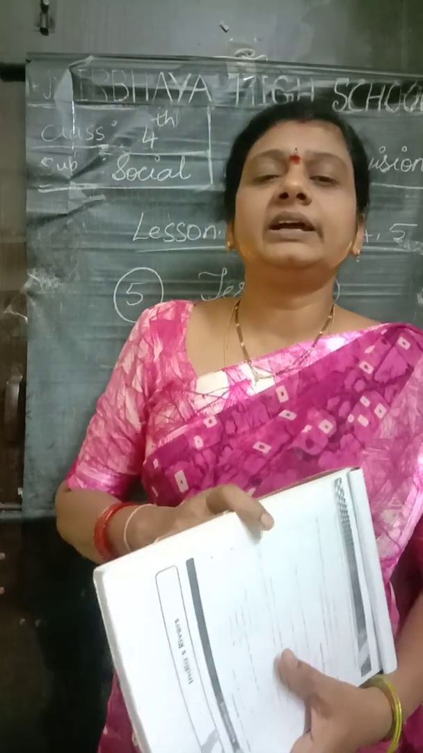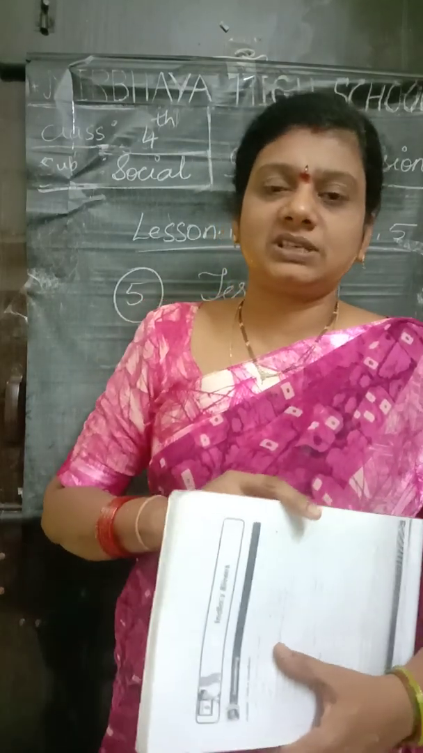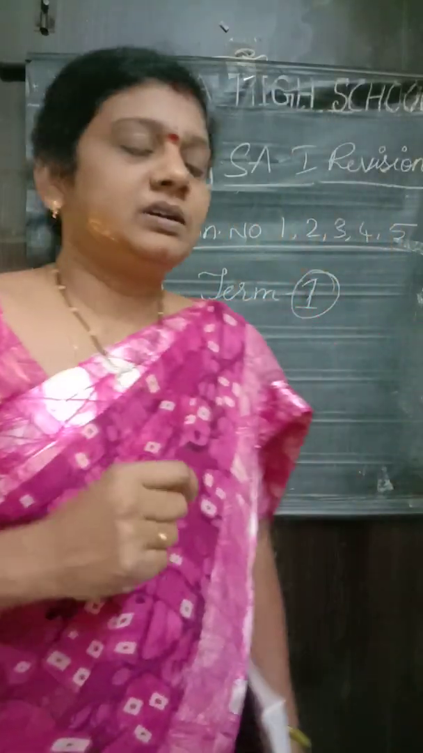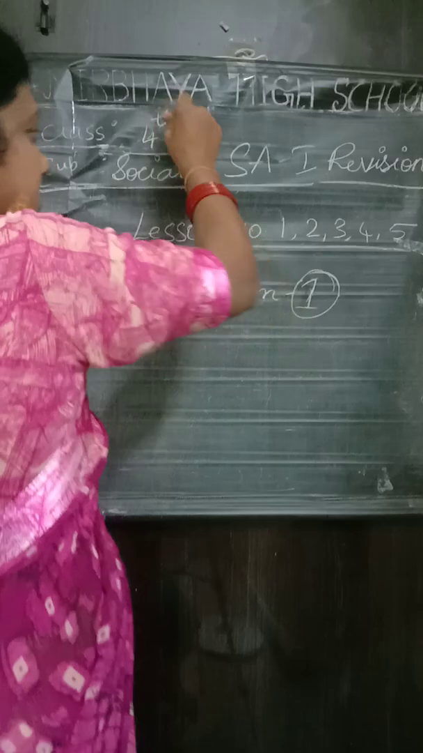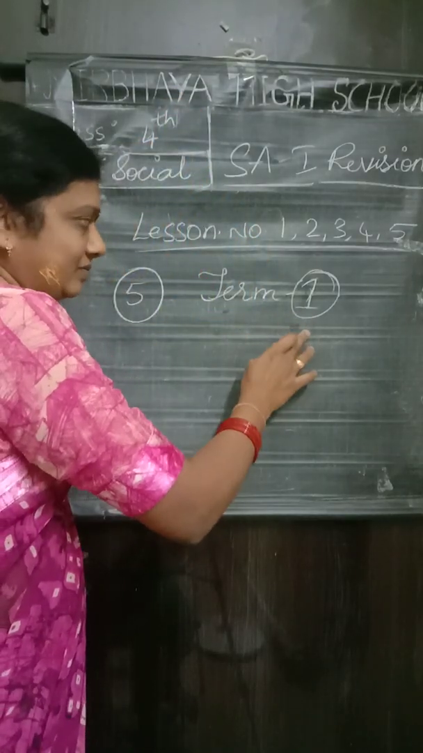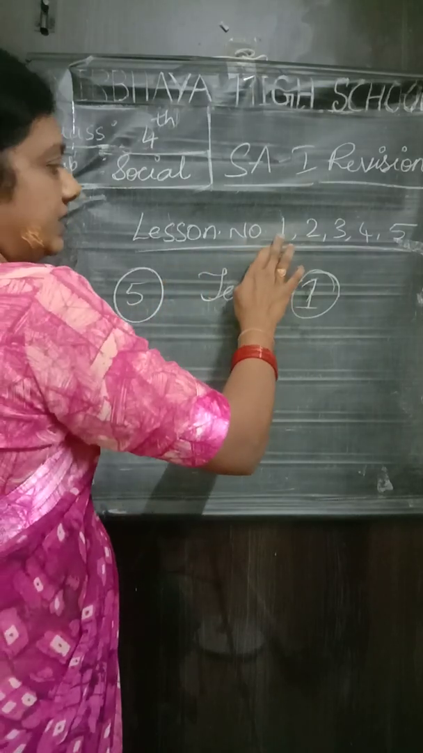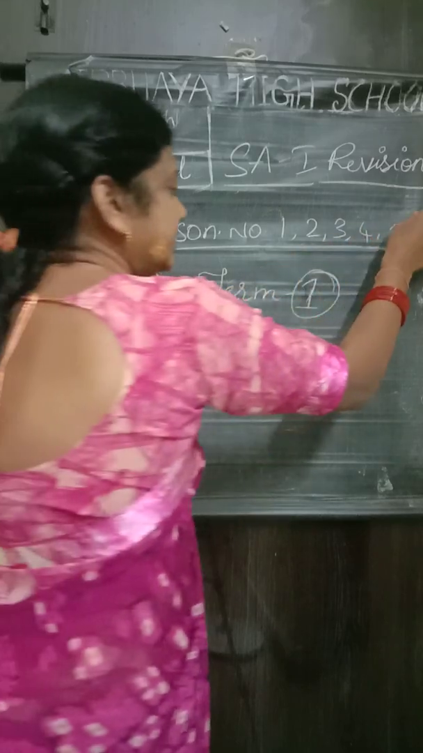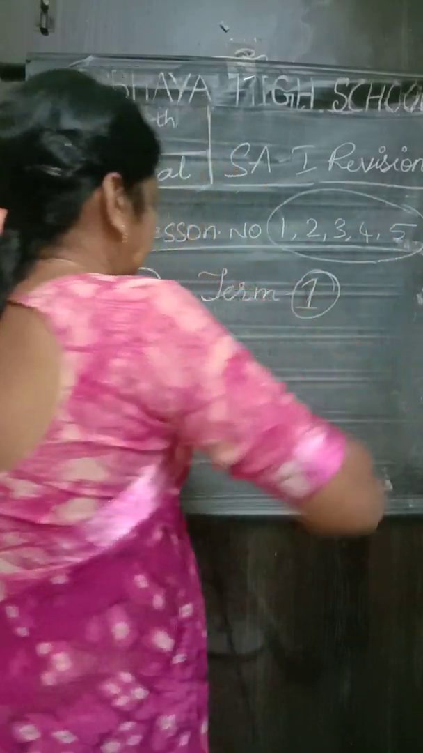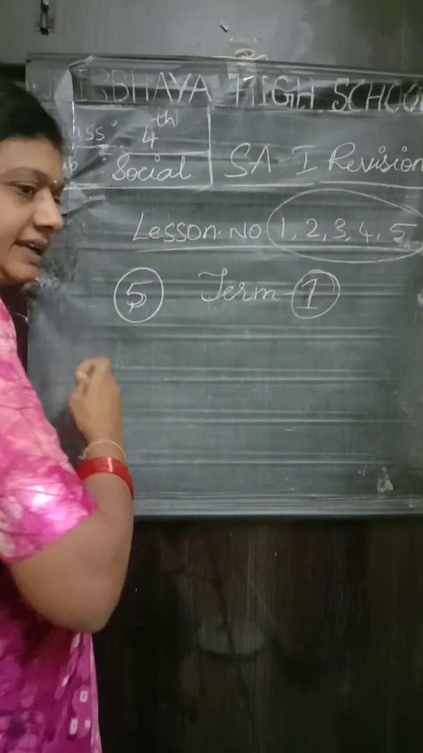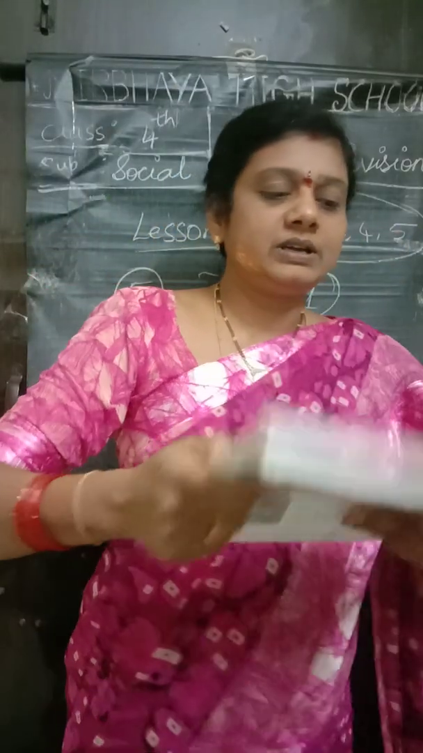What have we started? Yes, it is our SA1 exams. We have to do first revision to write the exam. Fourth class social, Term 1 portion, lesson numbers 1, 2, 3, 4, 5. The 5 lessons are there for our exam 1. We will start with our 5th lesson, coming from the back.